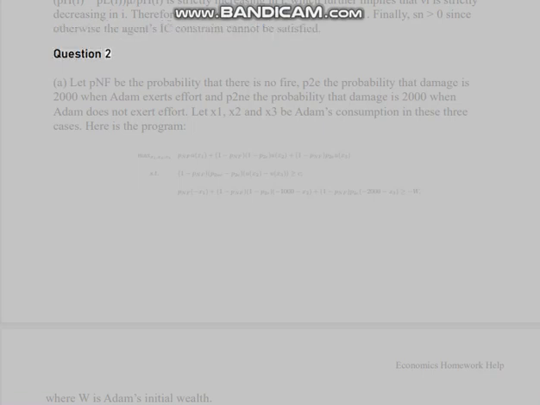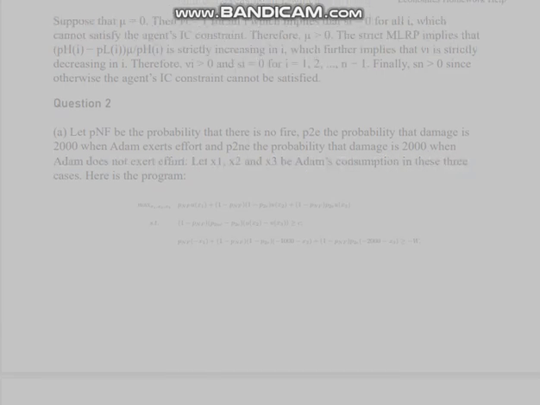Question 2. A. Let P0 be the probability that there is no fire, P2E the probability that damage is 2000 when Atom exerts effort, and P2NE the probability that damage is 2000 when Atom does not exert effort. Let X1, X2, and X3 be Atom's consumption in these three cases. Here is the program, where W is Atom's initial wealth.